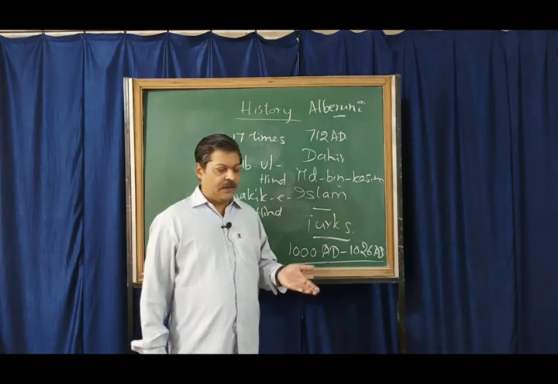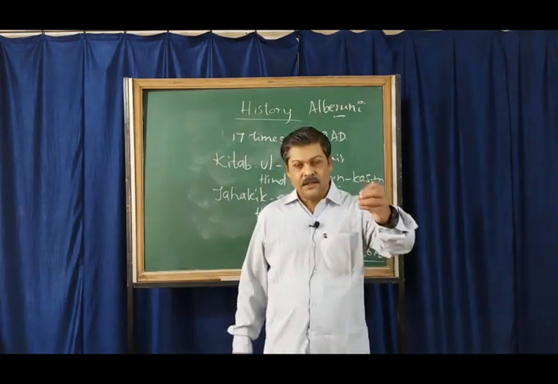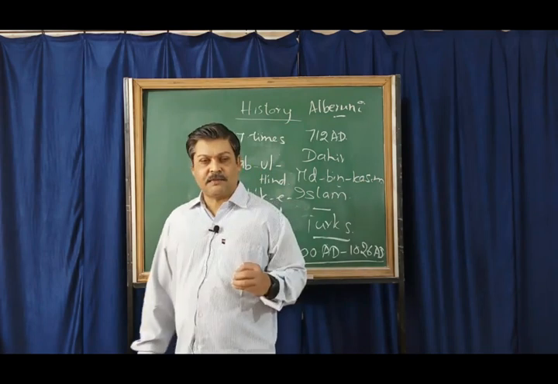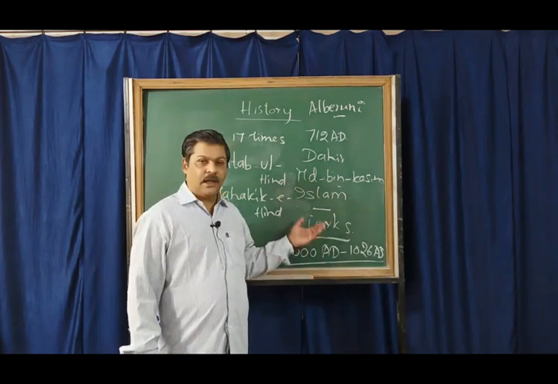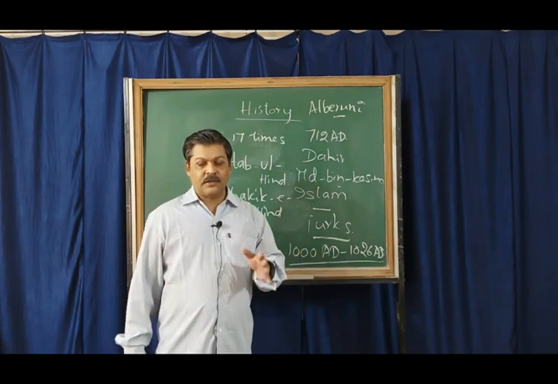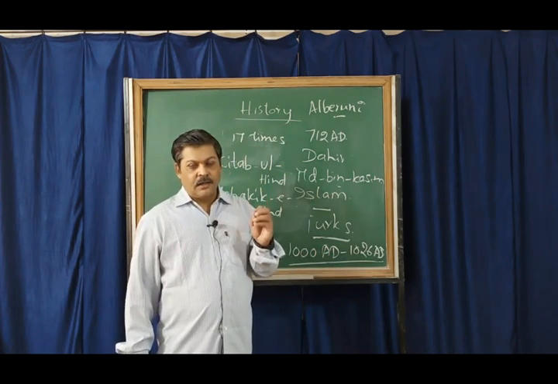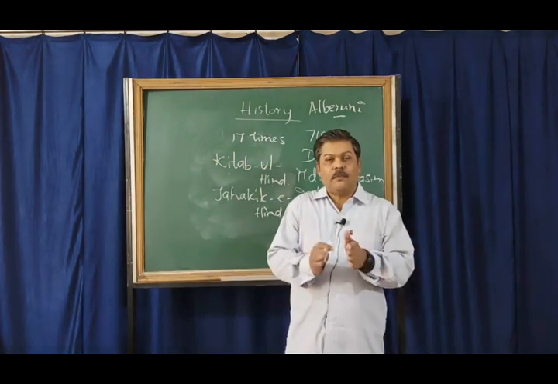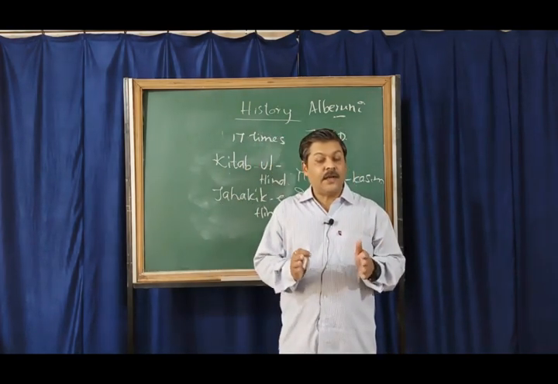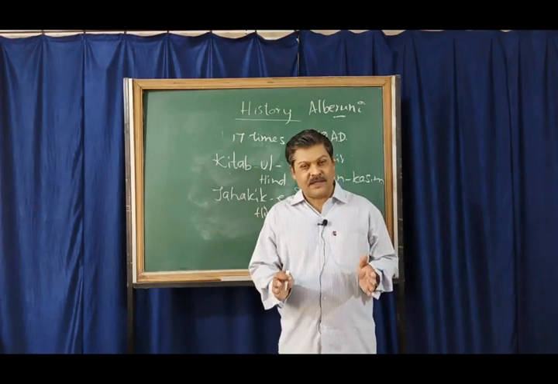And the 17th invasion was against the tribes of Punjab, and later he did not invade again. The 17th was the last invasion. So his invasions' impact was no political rule in India, but only economic drain from India.